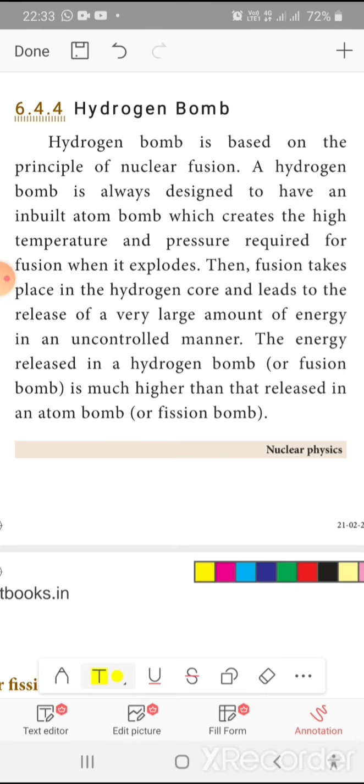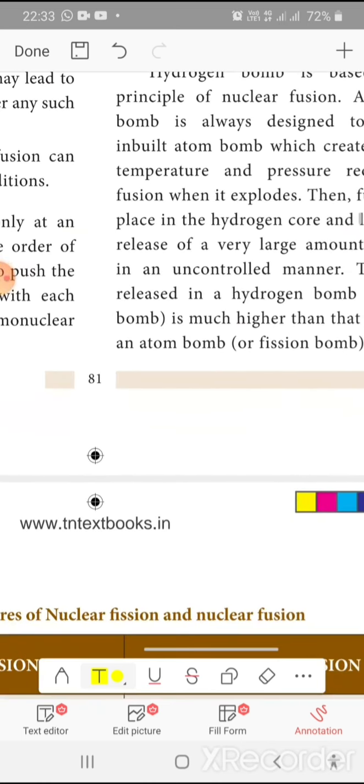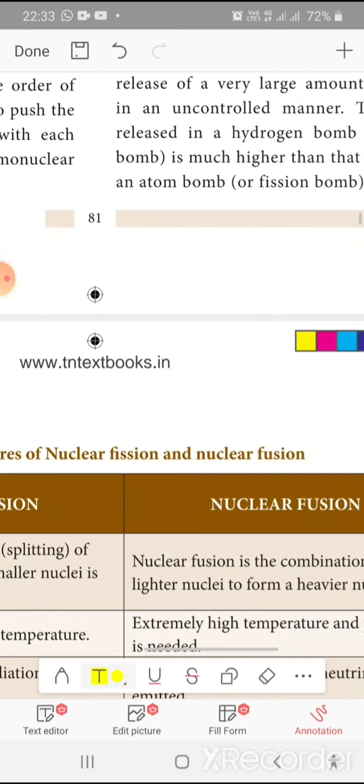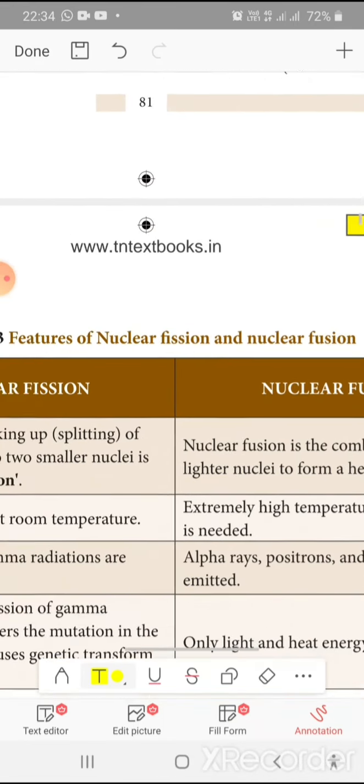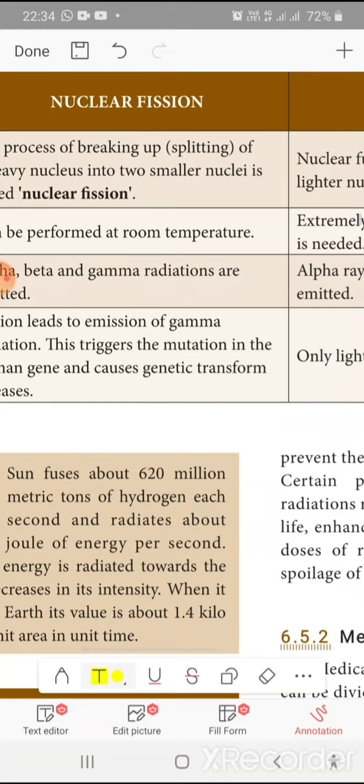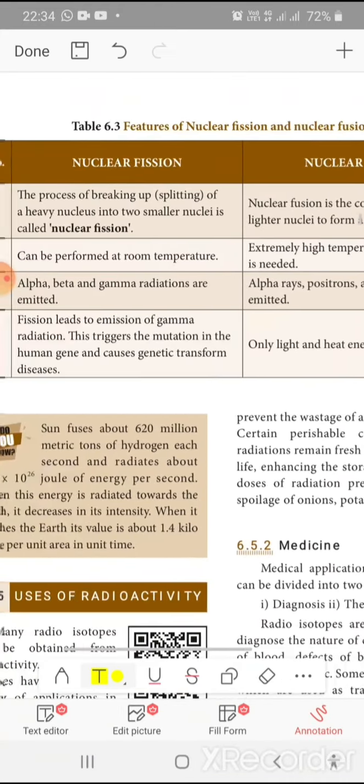Then fusion takes place in the hydrogen core and leads to the release of a very large amount of energy in an uncontrolled manner. The energy released in a hydrogen bomb is much higher than that released in the atom bomb. But the hydrogen bombs blasting in the sky may not reach us just because they are at a large distance. Now we are going to see the fission and fusion differences.